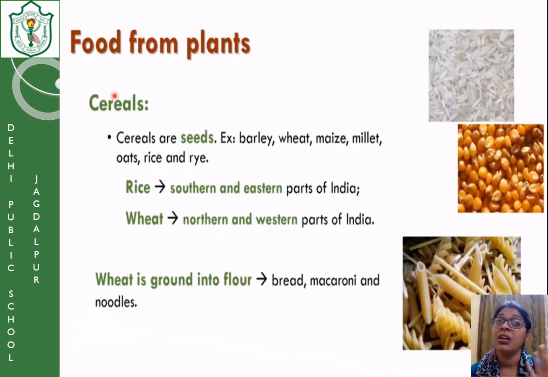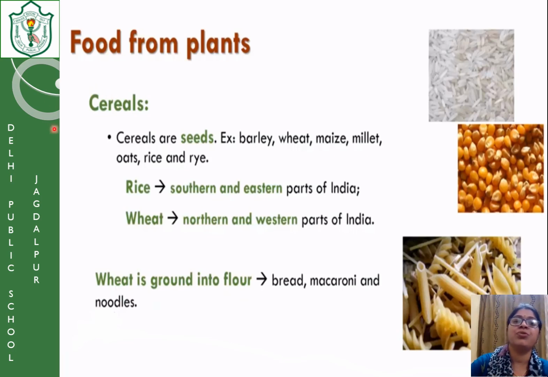When we talk about the stem, what are the stems? We eat potato, ginger. These are the stem part of the plant that we eat because the food prepared in the plant is stored in the stem area. We eat leaves also, like cabbage, lettuce, spinach, all these are the leaf part. Flowers also we eat, like cauliflower, broccoli. Even the seeds, like rice, wheat, peas, are the seed part of the plant.